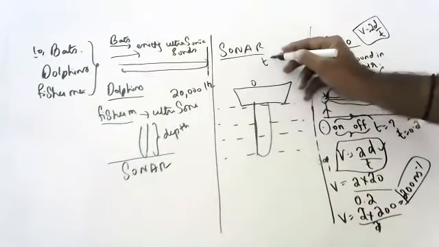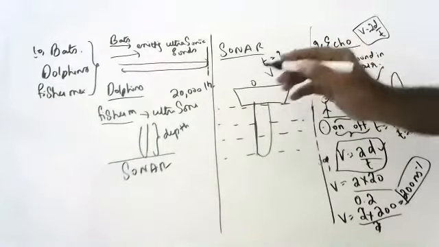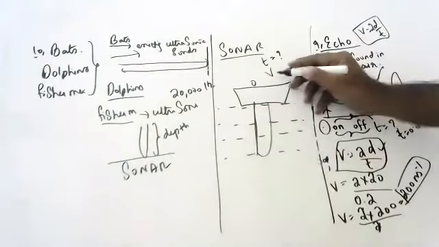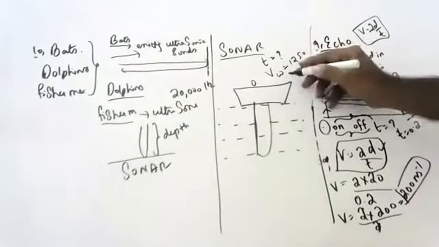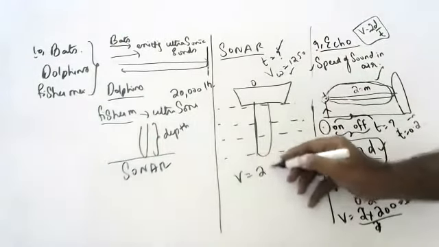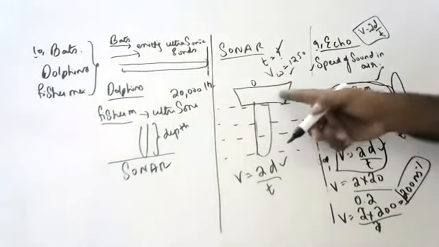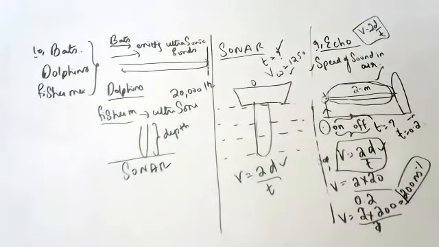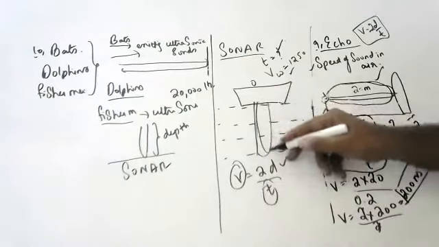In how much time it goes and comes back, they will see. The speed of sound in water we know already, somewhere around 1250 meters per second. We know the speed, and we came to know the time. Once you know the speed and time, you can easily find distance. We will measure the time using stopwatches.